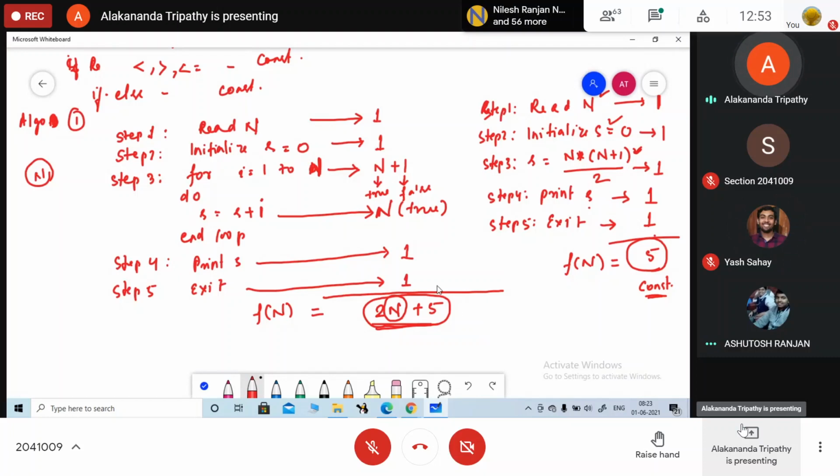किसके ऊपर डिपेंड करेगा? लूप के ऊपर. अगर नेस्टेड लूप लोगे, अगर 2 नेस्टेड लूप लगाओगे तो एल्गोरिथम क्या होगा? n स्क्वायर हो जाएगा. 3 लगाओगे तो n क्यूब हो जाएगा. So which one is efficient? n or n square or n cube? n is efficient. So we will learn how we are going to analyze it. Okay, how we can reduce the complexities of the algorithm.